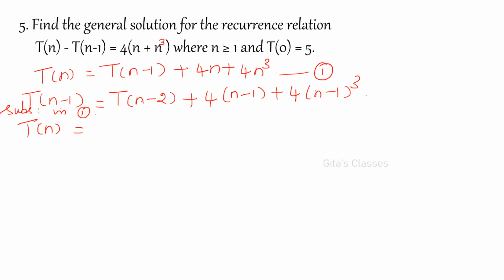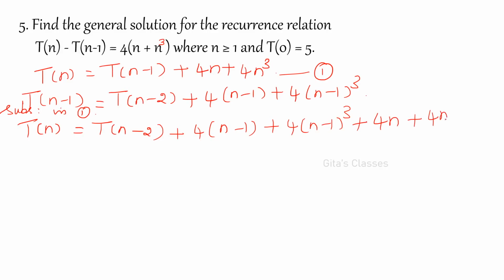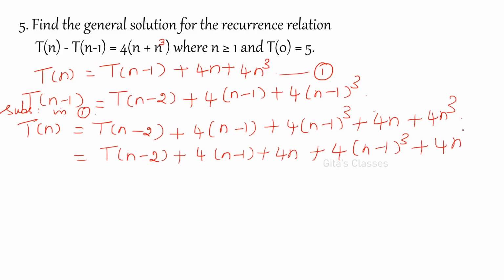I have found out T of n minus 1. I am going to substitute here. So T of n minus 2 plus 4 into (n minus 1) plus 4 into (n minus 1) the whole cube plus 4n cube. Otherwise I will write it as T of n minus 2 plus 4 into (n minus 1) plus 4n. I am going to combine these two terms, they are of the same kind, plus 4 into (n minus 1) the whole cube plus 4n cube.